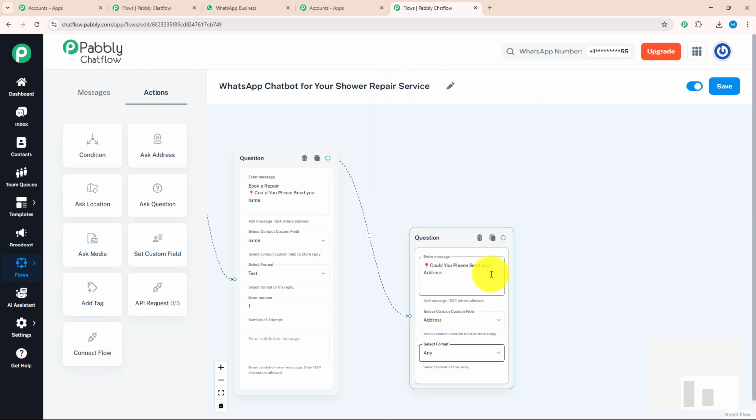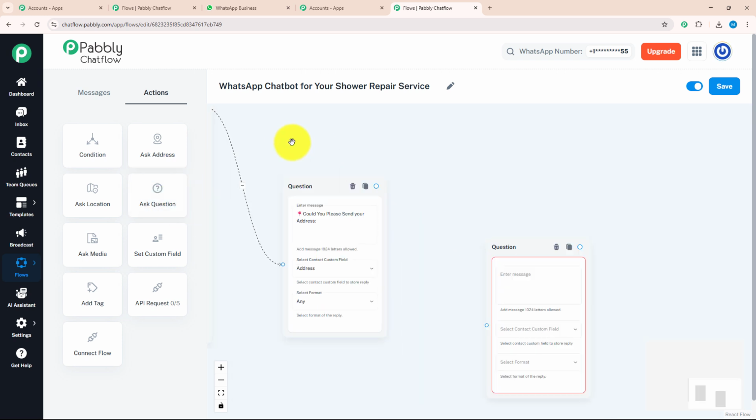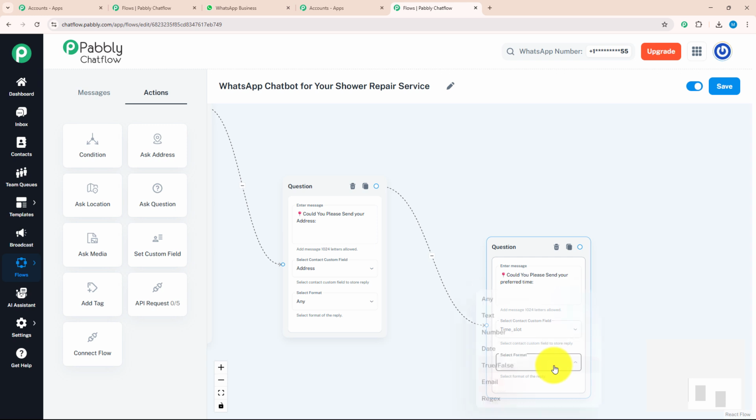After address, I want to know about their preferred timing. For that, I will again drag and drop the ask question button over here and connect it with my previous question and enter my message as, "Could you please send your preferred time?" After that, I will select my contact custom field as time slot and my format as any.